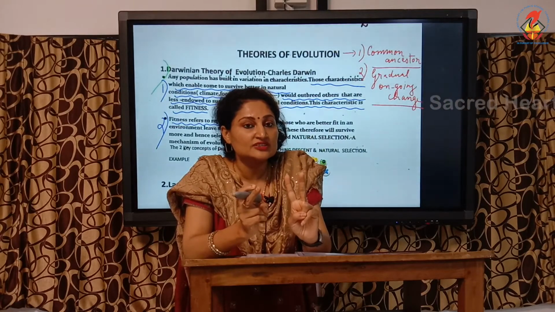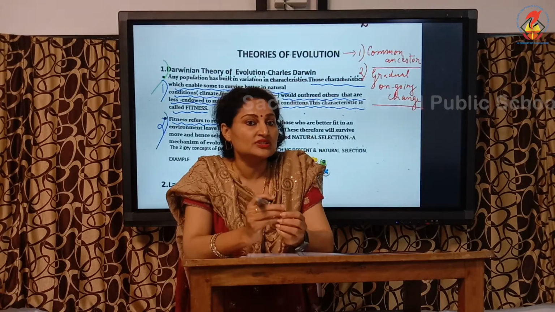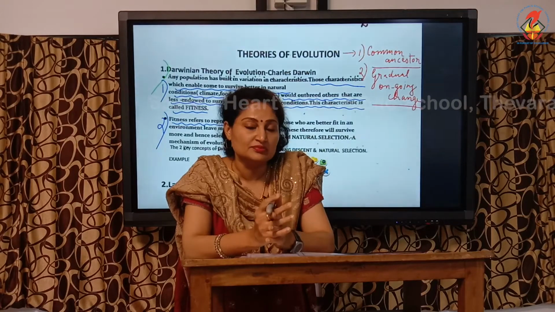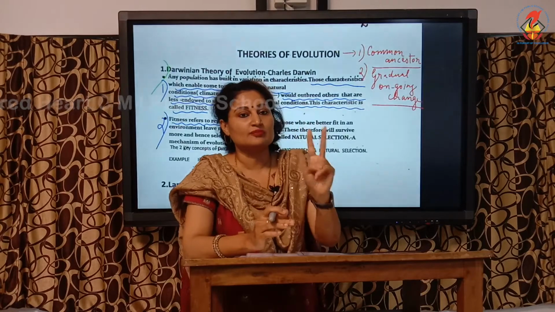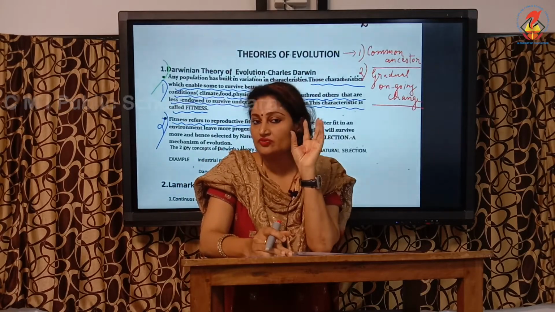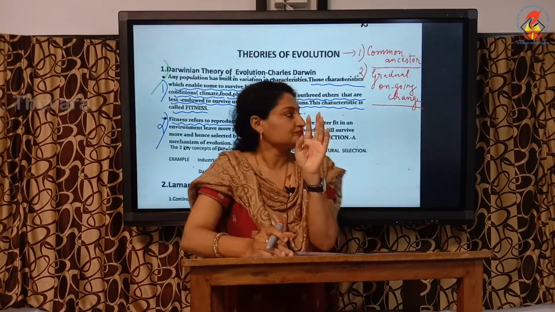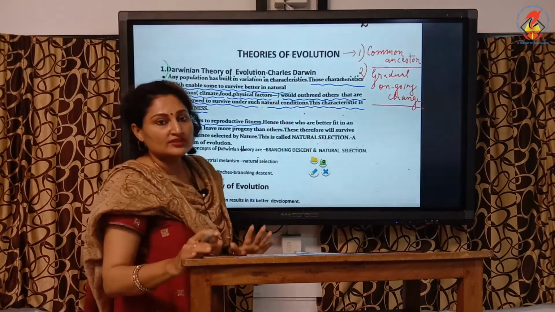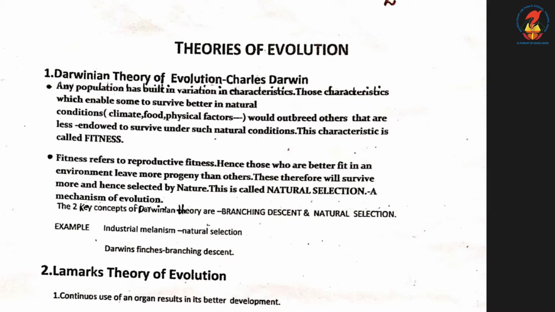Why was the survival advantage for the green? Here nature operated in the form of predators. The predators could easily identify the red and pick and eat the red beetles. The green was saved because the color camouflaged with its surroundings. This is a very good example of variation. Any population has variation, and some variations are favorable and the others are unfavorable. And these green are called the fit ones, and they survive. Hence, those who are better fit in an environment leave more progeny than others. These therefore will survive more and hence are selected by nature. This is called natural selection.